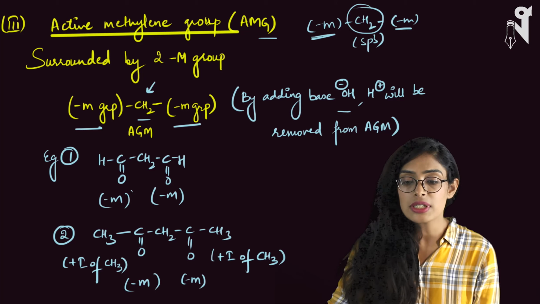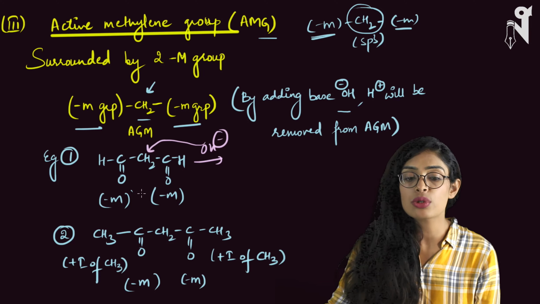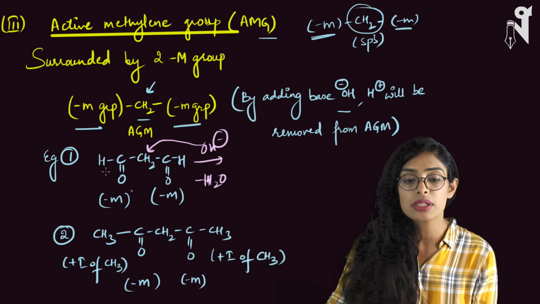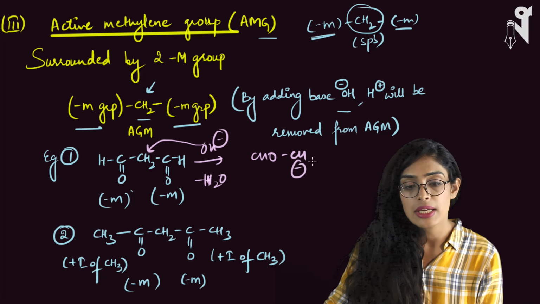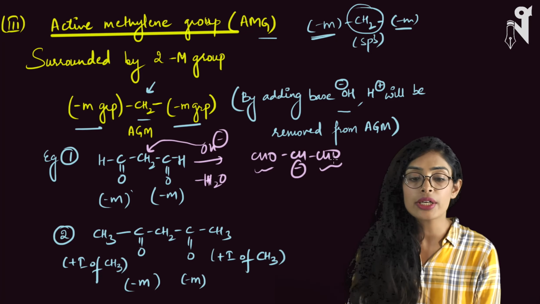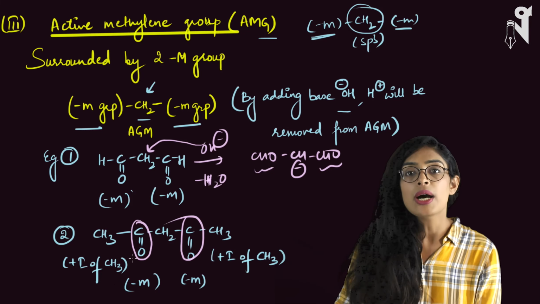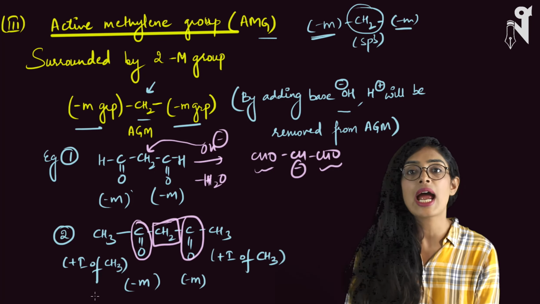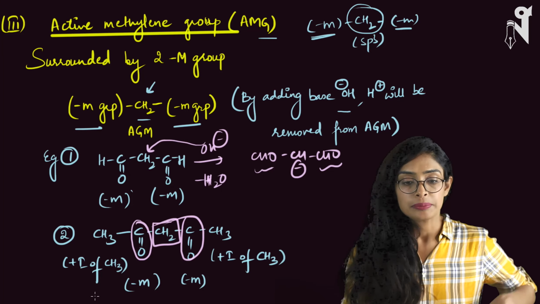For example, let's suppose I have OH minus which is attacking on this hydrogen, will take away the hydrogen, will form water. I have written minus water because eventually water is getting released, and you will get CHO, CH minus and CHO. So this CHO and this CHO both are minus M groups, both are strong electron withdrawing. Exactly the same way you have a CO present over here and CO present over here. Two minus M groups are present. This is your active methylene group. It can release H plus very fast and can act as a very strong acid by releasing H plus and can get converted into carbanion.